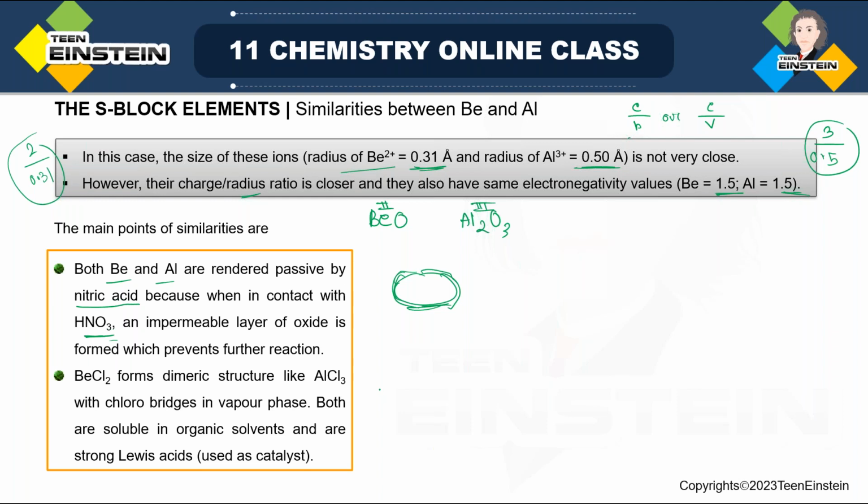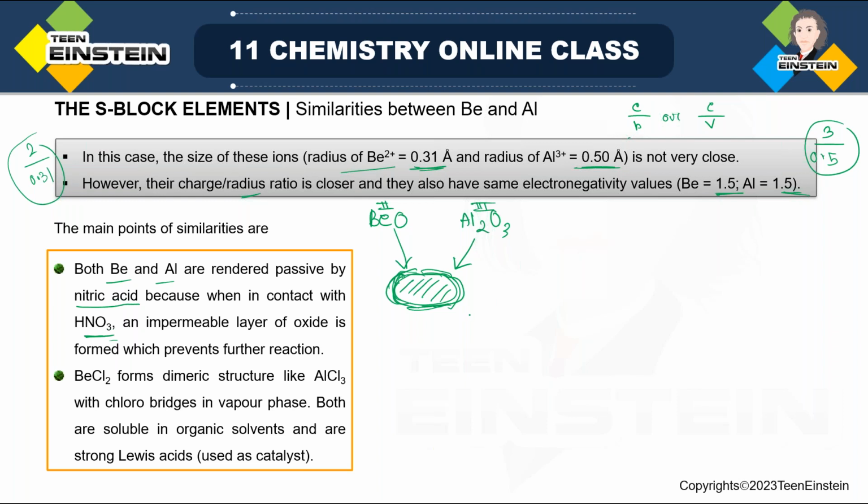But whatever it is, in presence of HNO3, there is formation of this impermeable layer of oxide. Impermeable means this layer is so strong that other reagents cannot break it and further react with the metal. So in the surface region, there will be oxide, depending on which element you have taken, but inside there will be metal present.